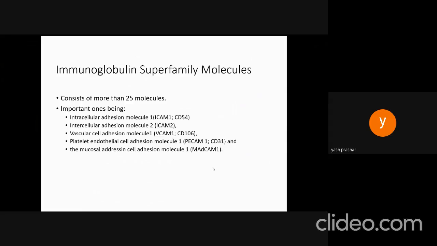Fibronectins, on the other hand, are located on the other side of the lamina where they help anchor the cells of the connective tissue. These laminins are very large proteins, 850 kilodaltons, consisting of alpha, beta, and gamma domains, each having various combinations and producing different types of laminins. So this was all about the basics of laminins.